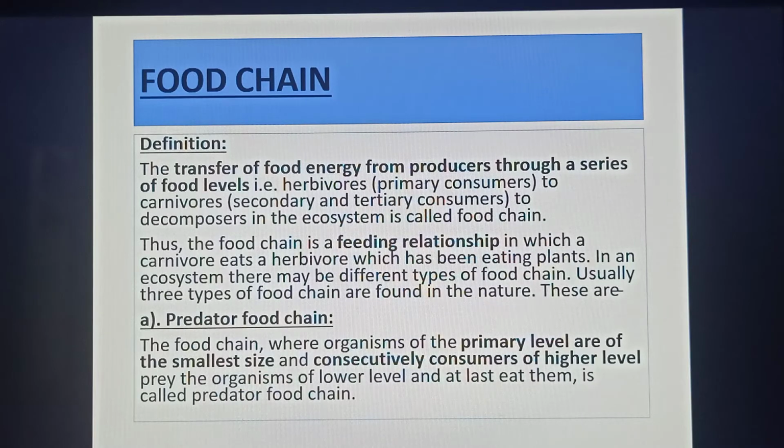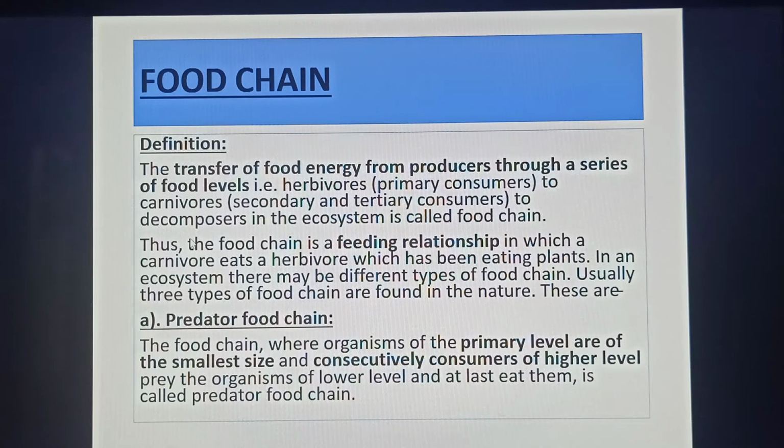The next question is about what the food chain is. What is food chain? Actually, in an ecosystem, what type of components are transferred from one level to another level? Actually, in an ecosystem, nutrition and energy is transferred from one level to another level. So, what is the definition of food chain?